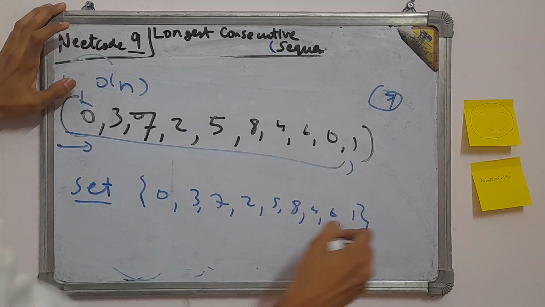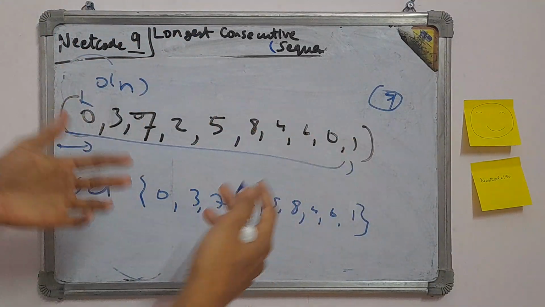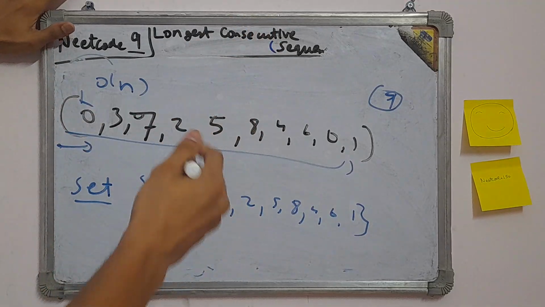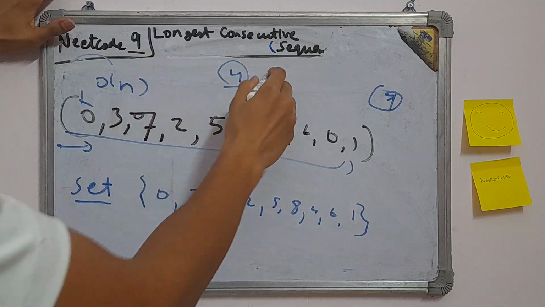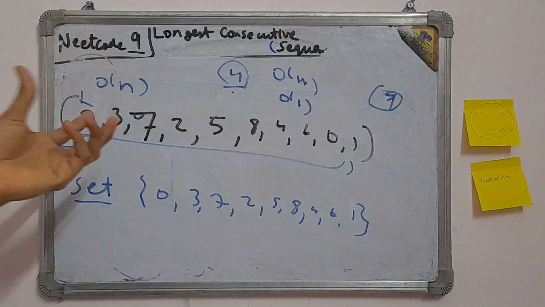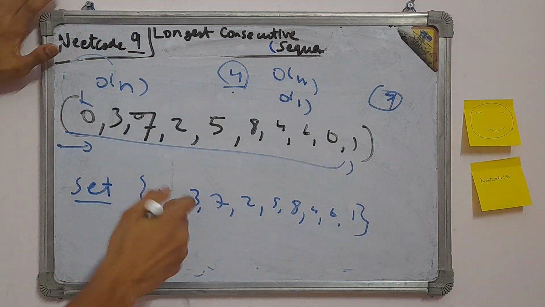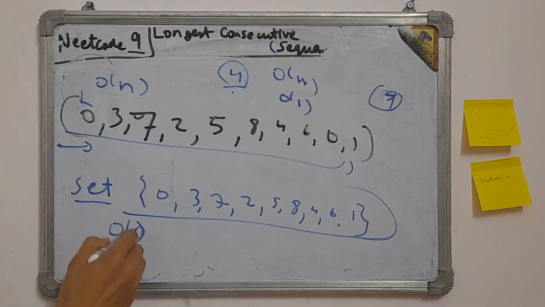Because earlier we were doing the check function which was checking the full array again and again to just find one element. An array does not give us this functionality in which we can just ask, let's say, if 4 is in the array or not. To check this, we have to do it in O of n. But a set gives us this in O of 1. We can just ask the set if this element exists or not. So now we have this set. That means we can get in O of 1 each element's existence as true or false.